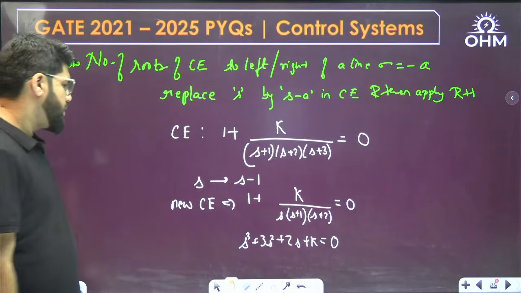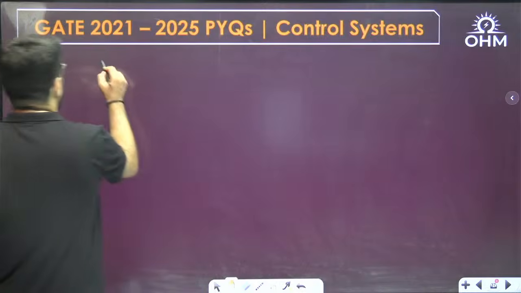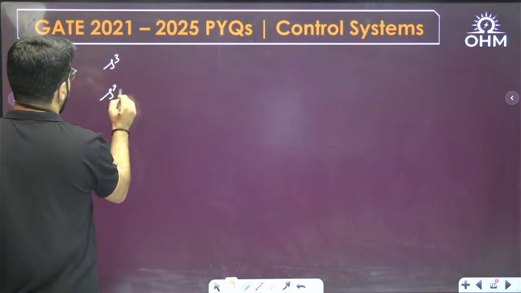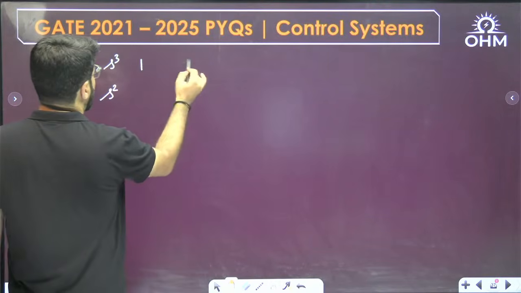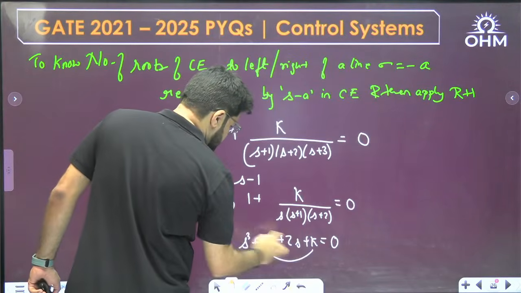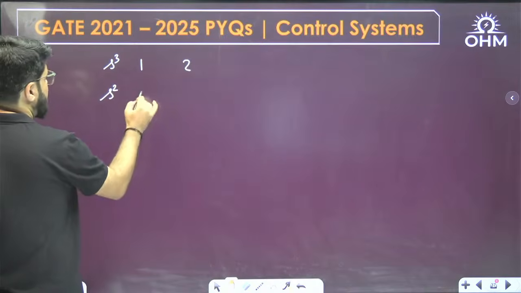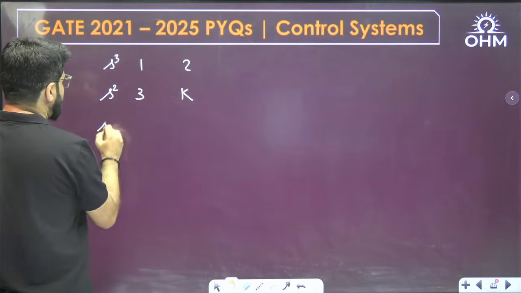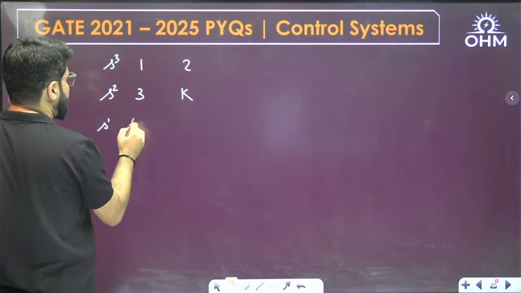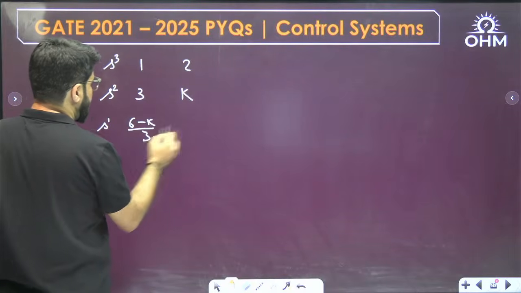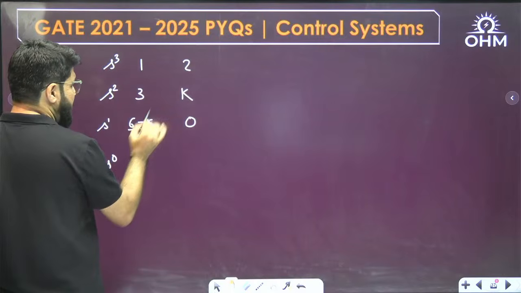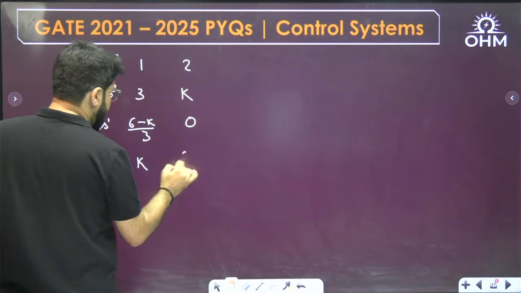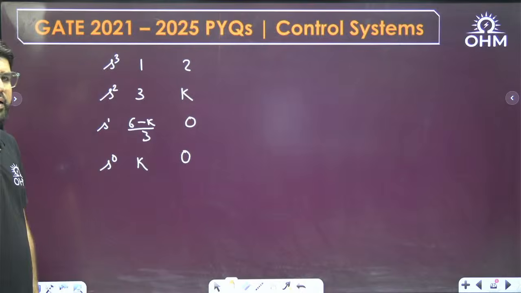Now you can apply the Routh array: s cube and s square. First row 1 and 2, and then the alternate coefficients are 2 and K. Then the s power 1 row: 3 into 2, 6 minus K, divided by 3, last element 0. Then the s power 0 row: suppose this is x, x into K by x, so what is going to be left is K and 0. Correct?